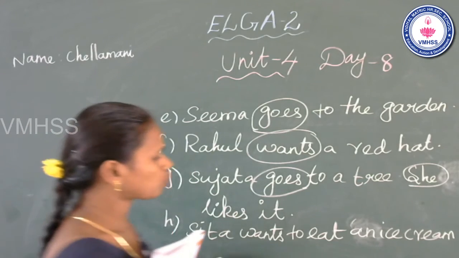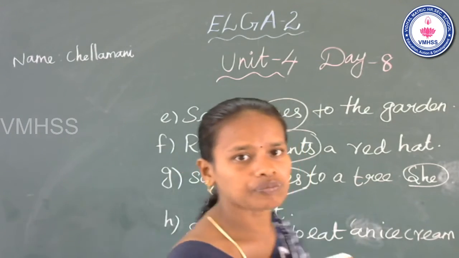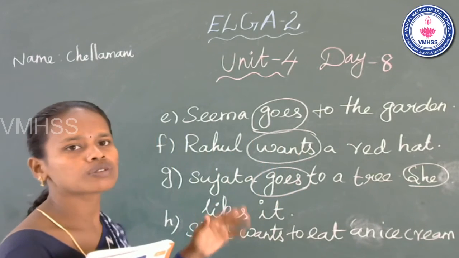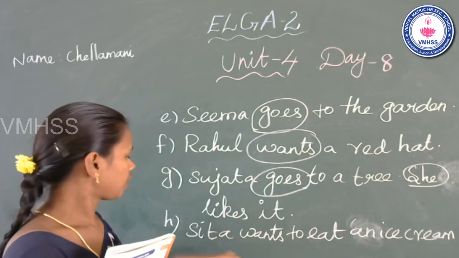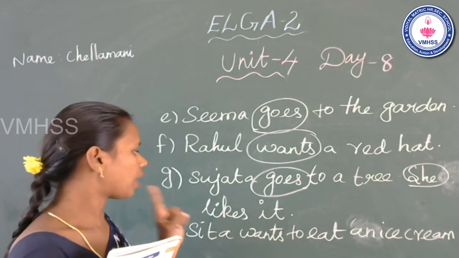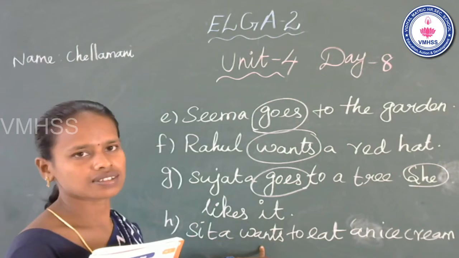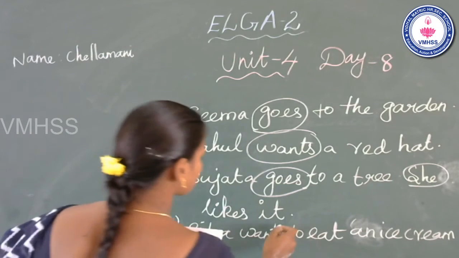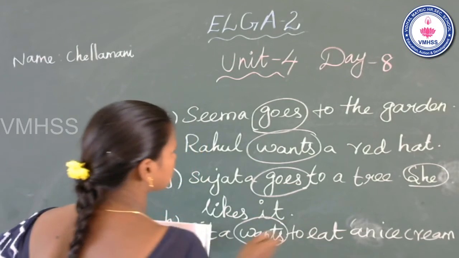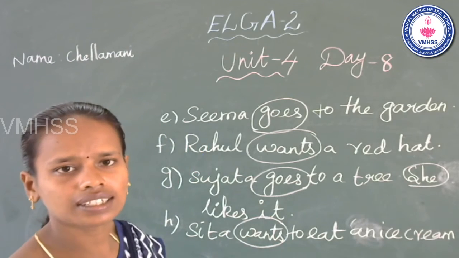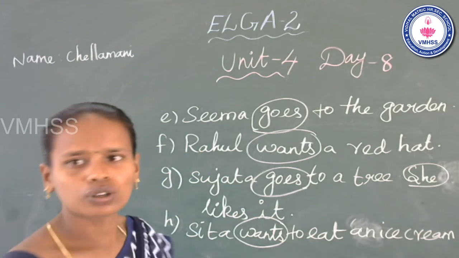She wants to eat an ice cream. There are two whole words in this sentence. Sorry, students, only one. That one is wants. So you can circle it. Is that clear? Okay. Now look at the slide.